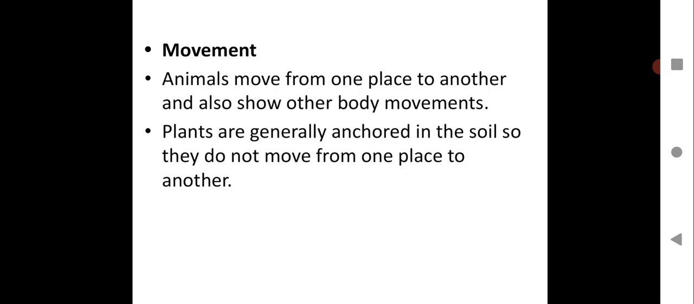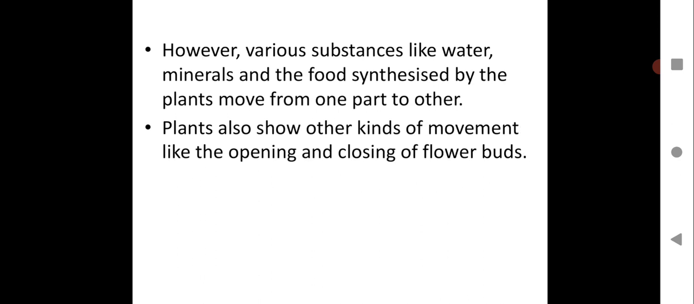Movement. Now the next characteristic we are going to learn about is movement in living creatures. Animals move from one place to another and also show other body movements as we do. Plants are generally anchored in the soil, which means they are fixed at one place, so they do not move from one place to another. So here you can see movement in animals but not in plants. Please take down all these points in your notebook.